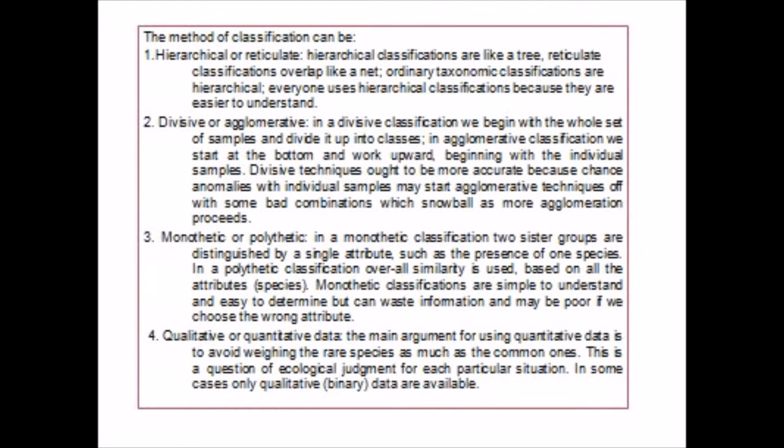Monothetic classifications are simple to understand and easy to determine, but they waste information and may be poor if we choose the wrong attribute. Fourth, qualitative or quantitative data. The main argument for using qualitative data is to avoid weighing the rare species as much as the common ones. This is a question of ecological judgment for each particular situation.